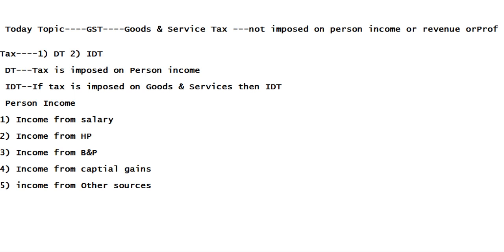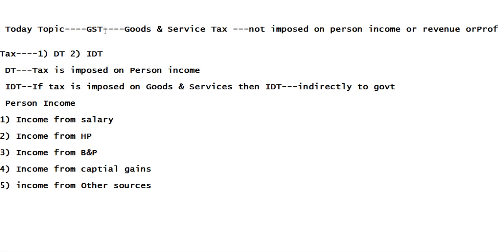Indirect tax is different. With indirect tax, you are paying to the government indirectly. Let's say you purchase any product; the tax is paid to the government indirectly. That is the major difference between direct tax and indirect tax.